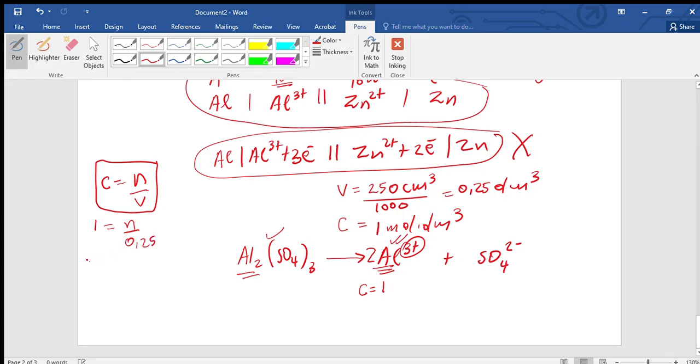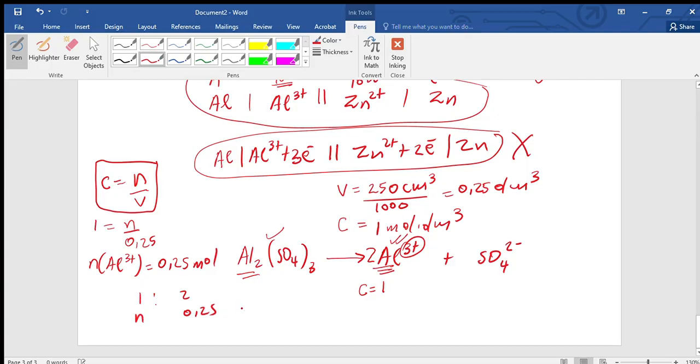Cross multiply, the number of moles of aluminium ion is equal to 0.25. Then we look at the ratio, 1 is to 2. We have 0.25 here and N there.